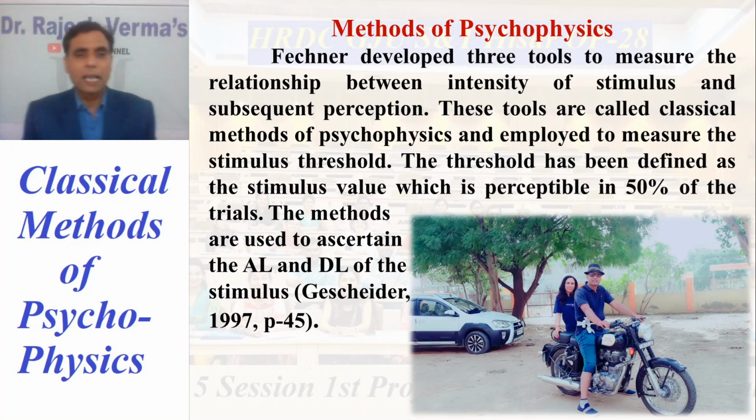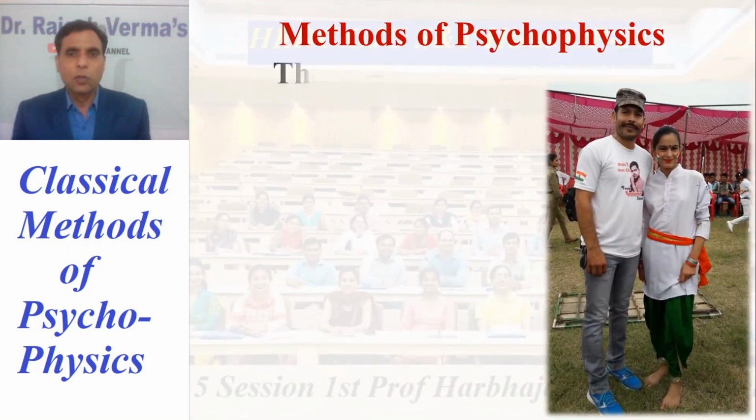The methods are used to ascertain the AL, that is absolute limen or absolute threshold, and the DL, that is differential limen or differential threshold, of the stimulus. So this is the history, basics or background of these methods. Now, what are the methods?